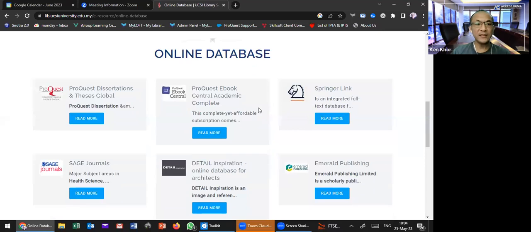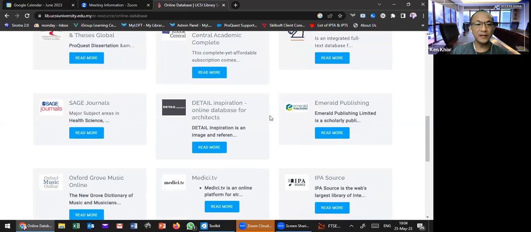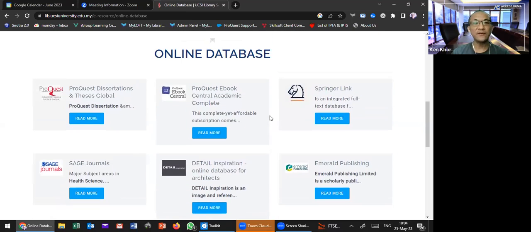From here you can see ProQuest, Springer, Sage, and Emerald. They are strong in different subjects, different faculties, different areas of study or research. For today, we will look at Sage.